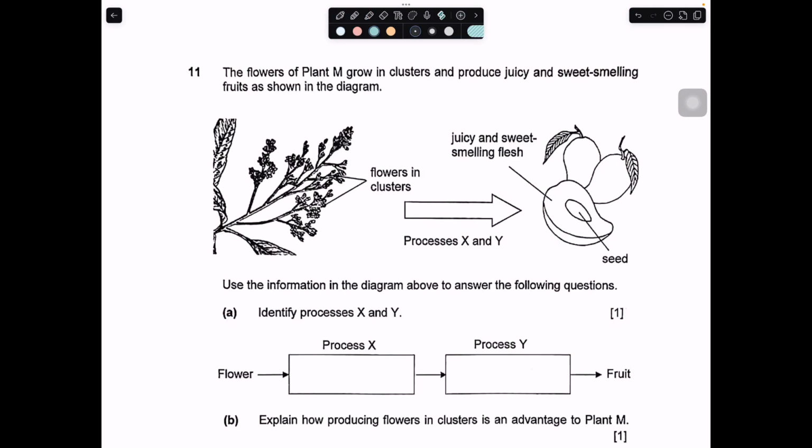Question number 11. The flowers of plant M grow in clusters and produce juicy and sweet-smelling fruit as shown in the diagram. In this case, clusters means they are close to each other.